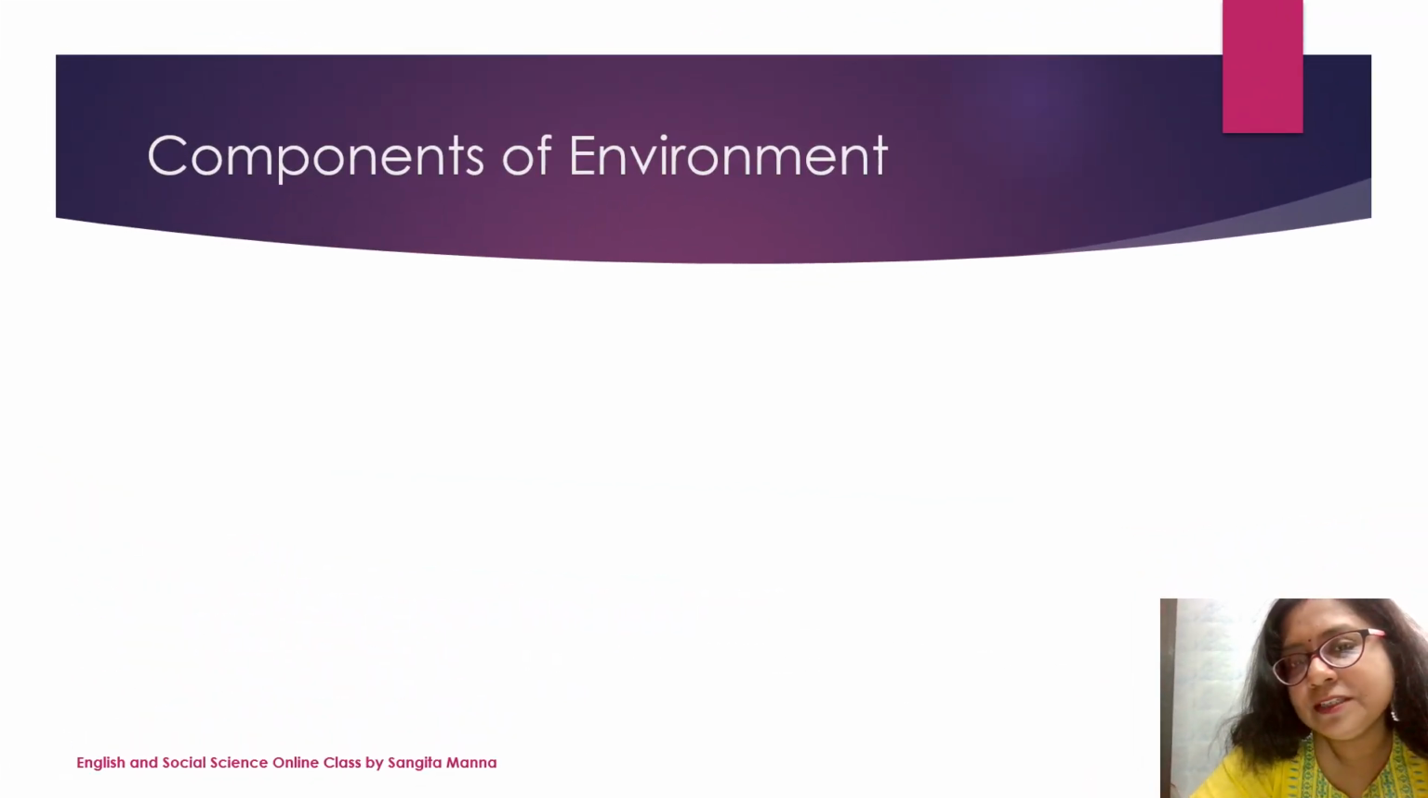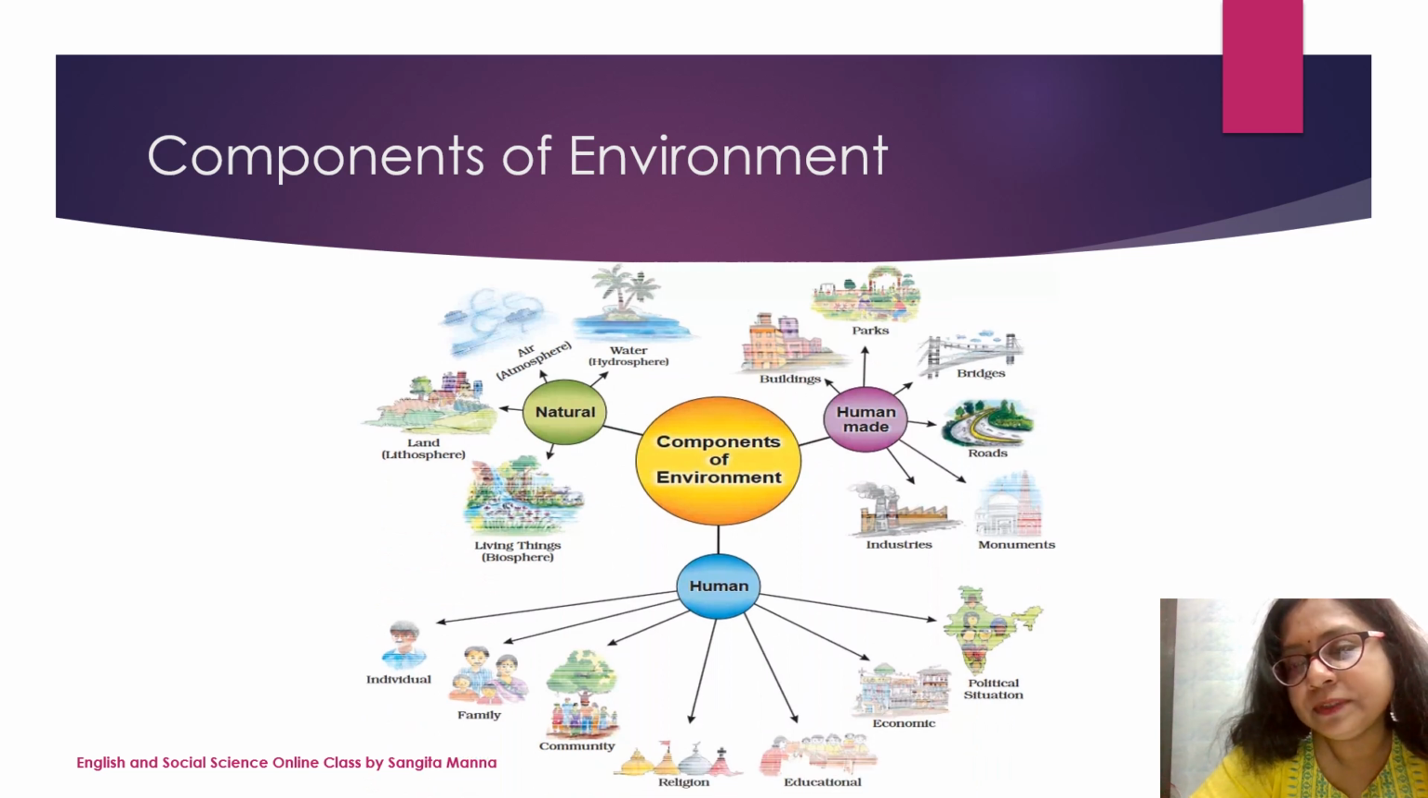What are the components of environment? There are 3 components of our environment. Number 1 is natural, number 2 is human environment, and number 3 is human-made environment. What is natural environment? Hydrosphere, lithosphere, atmosphere, and biosphere. This makes natural environment.